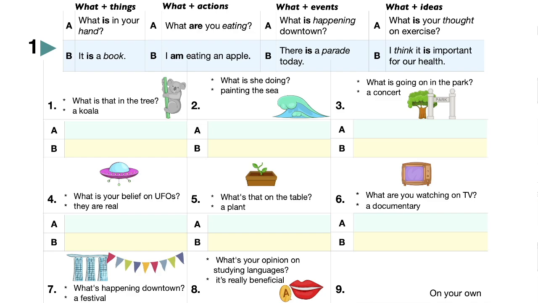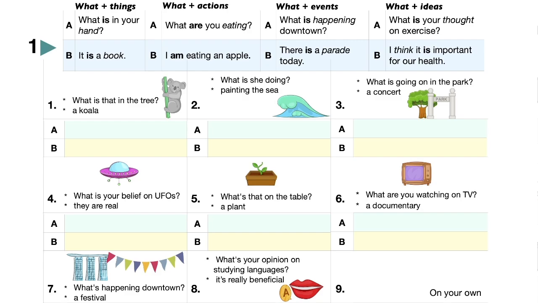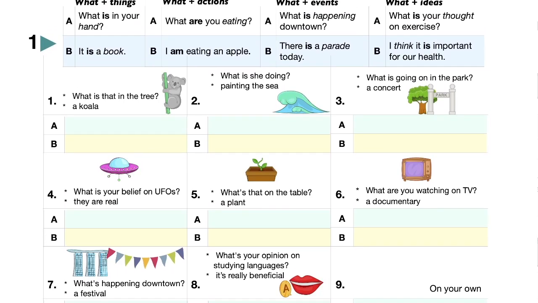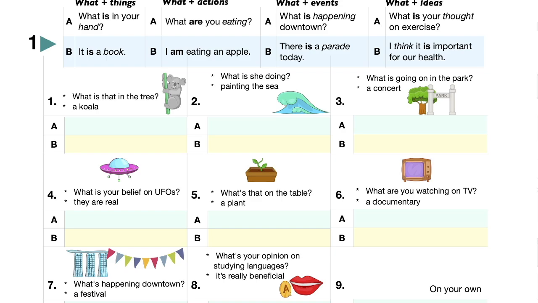Okay, so let's look at number 7. So a documentary, that is an action, right? What are you watching? Okay, number 7. The question is, what's happening downtown? That's an event, right? What's happening?